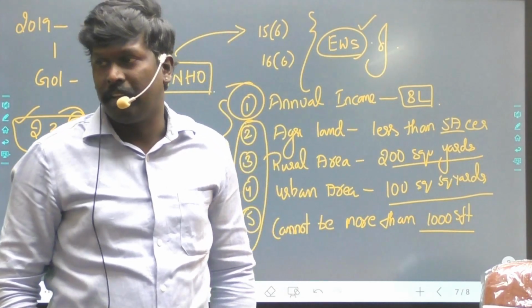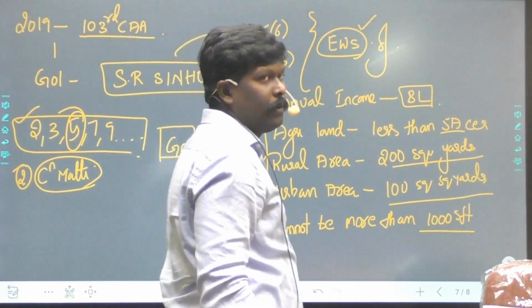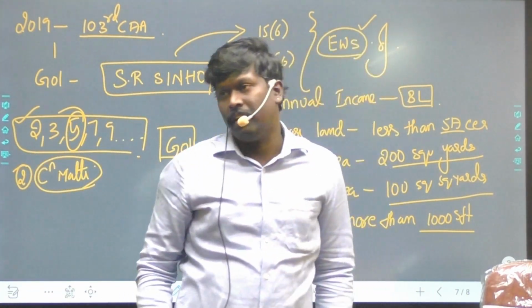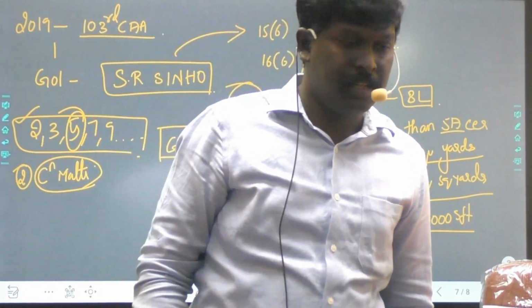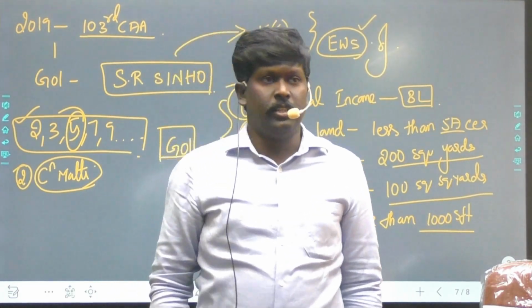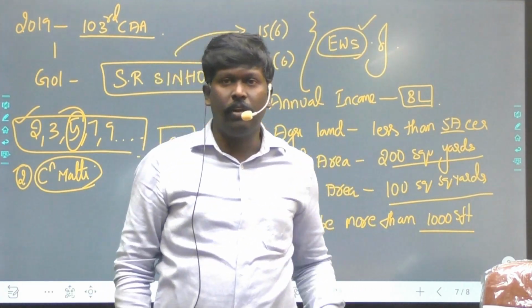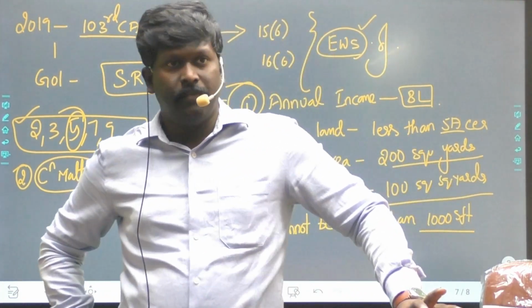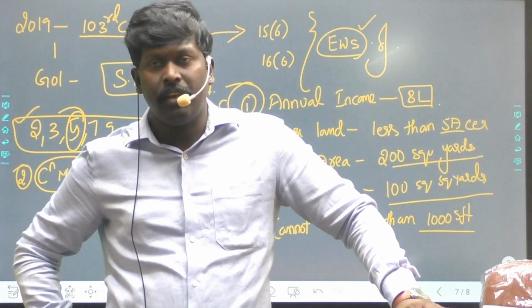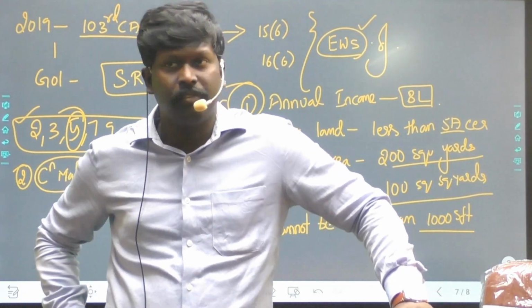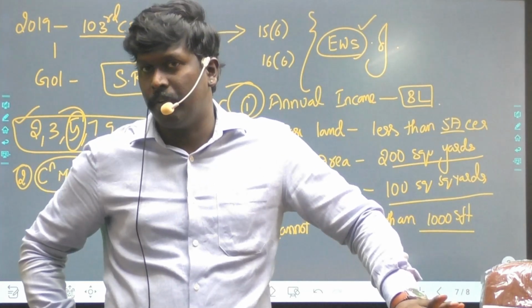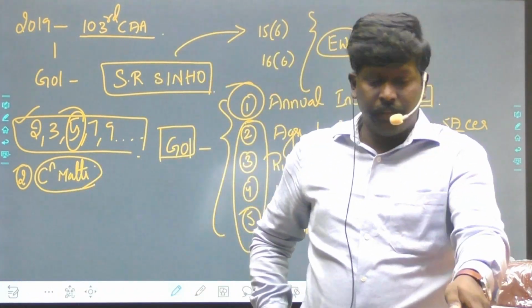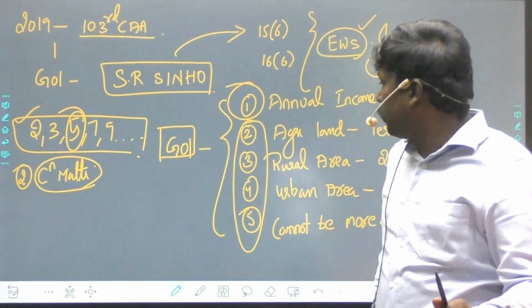The 50% cap for the reservations is applicable for SCs, STs and BCs. Okay. So that is why it said crossing 50% is fine. Right? And SC, ST, OBC cannot apply for EWS. They cannot apply for EWS. Remember that. Right?